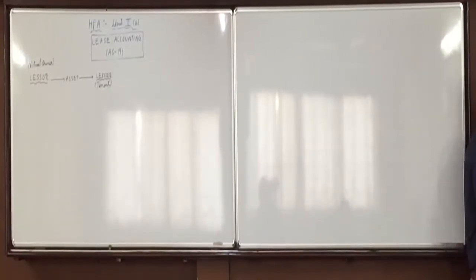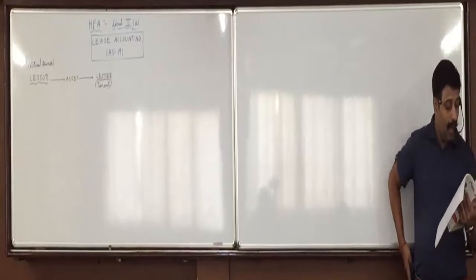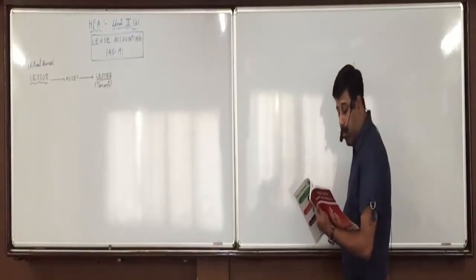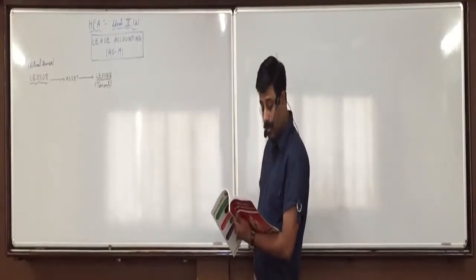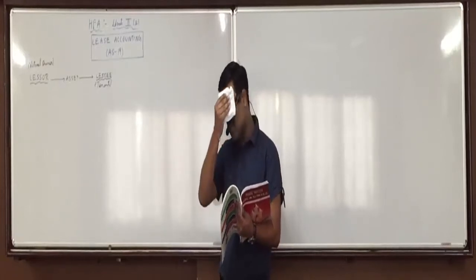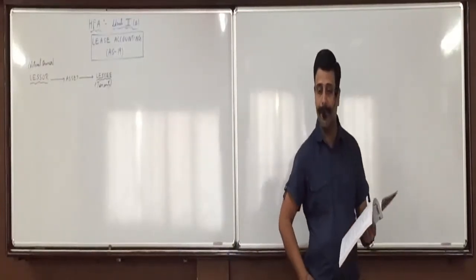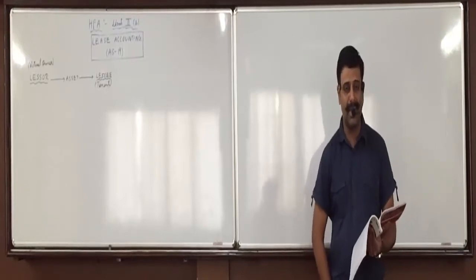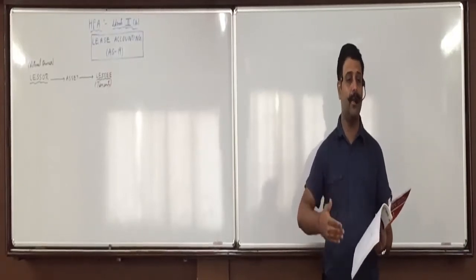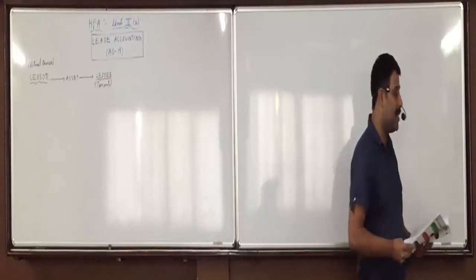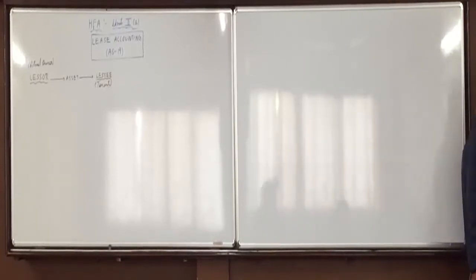Further, the lessor who owns the asset agrees to allow the lessee to use it for a specified period of time in return for periodic rent payments. So every month, every year, whatever payment you will be making, we call them lease payments. They are as good as rent payments. It is as good as if you have taken the asset on rent.